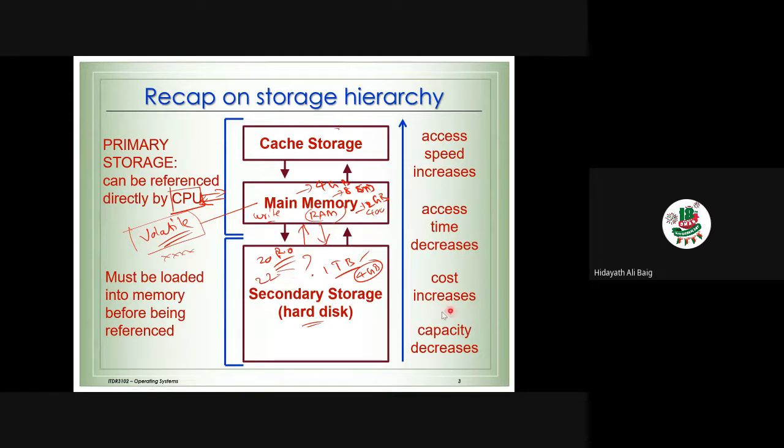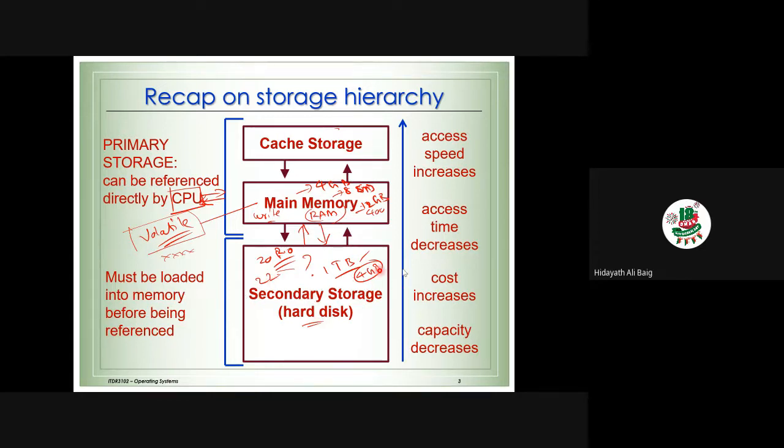You can see here, the cost is going to be more when we go up. That's why, compared to RAM, the cache memory may be more expensive. Sometimes a computer cannot support more cache memory. That's why we need to know this comparison. And the final one, the capacity decreases when we go up. Cache memory is very small. A little bit bigger is RAM. We have seen GBs, but the hard disk will be 500 GB, 1 terabyte, 2 terabytes. It's very big.